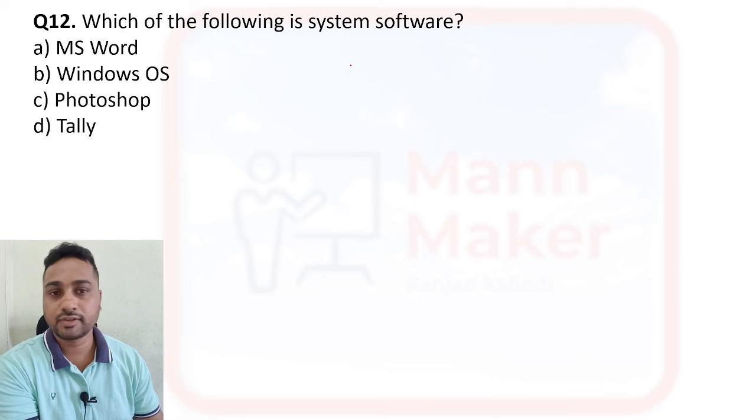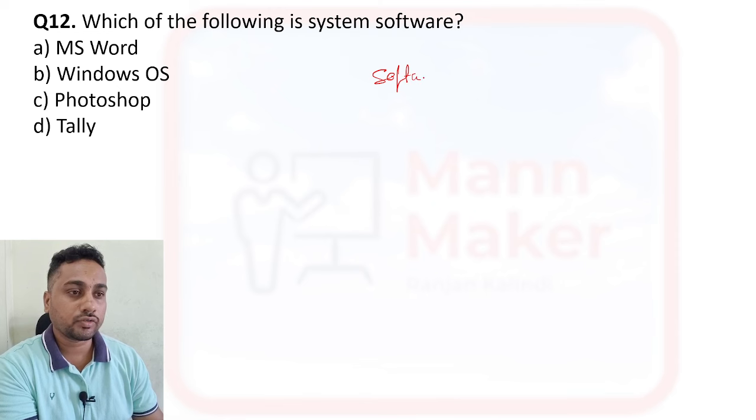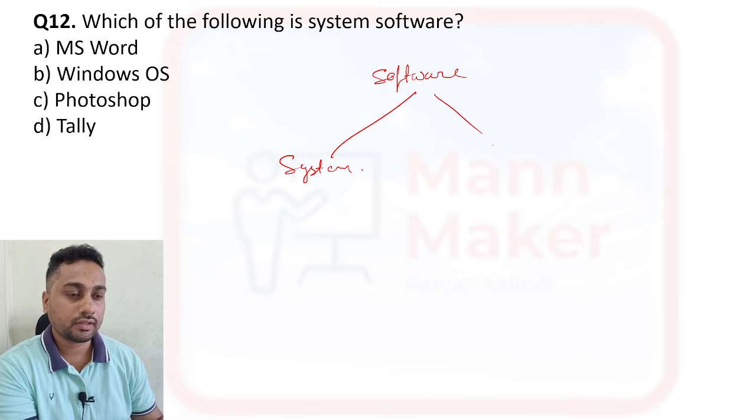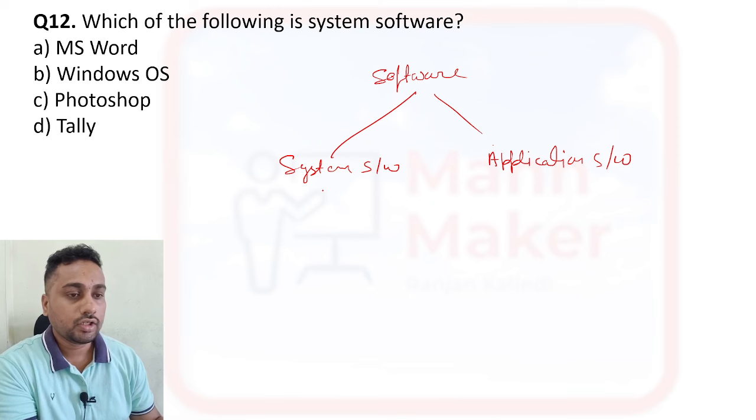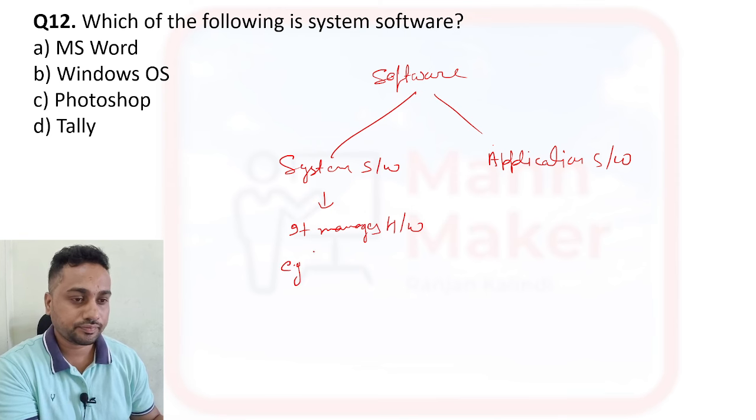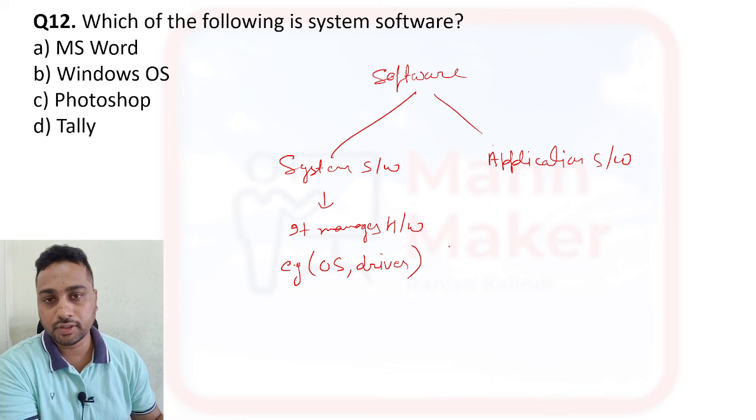Which of the following is a system software? Basically, if we talk about the software part, we have system software and we have application software. System software manages the hardware, like we have operating system and drivers. So for that we have system software.